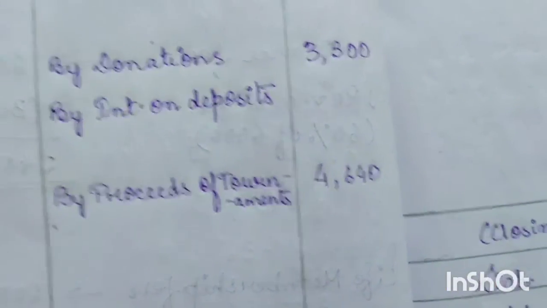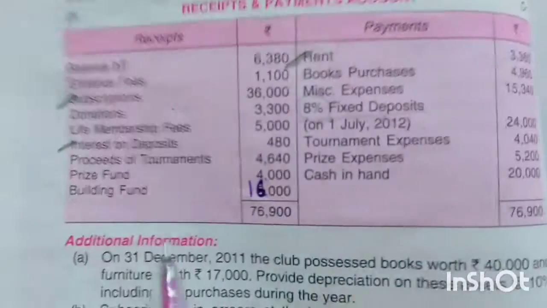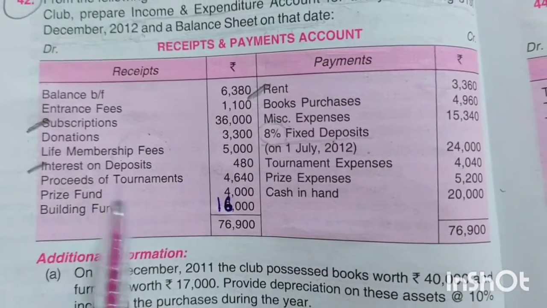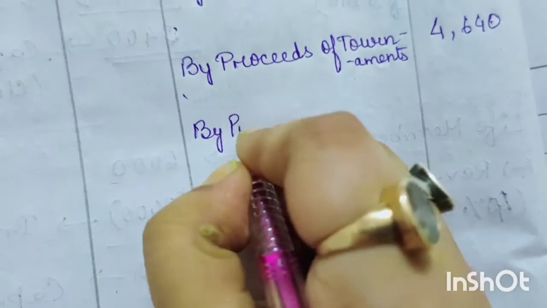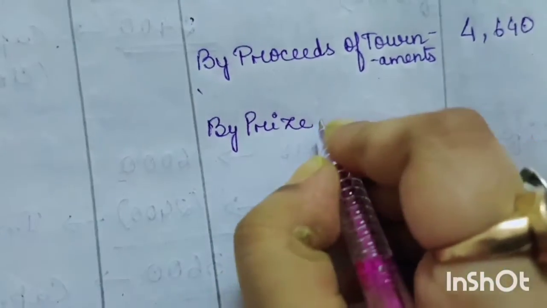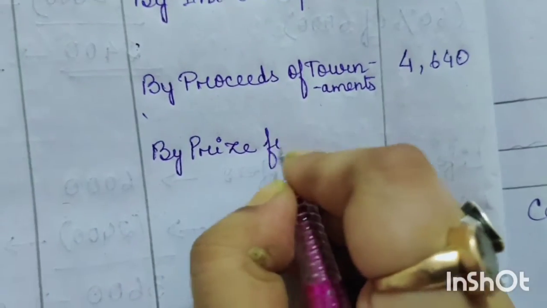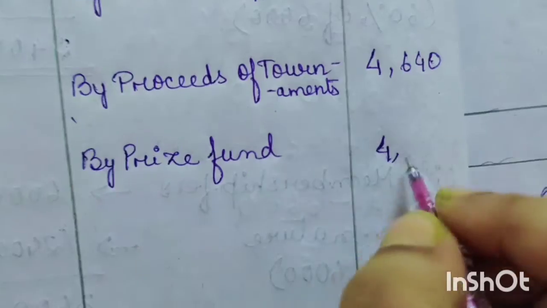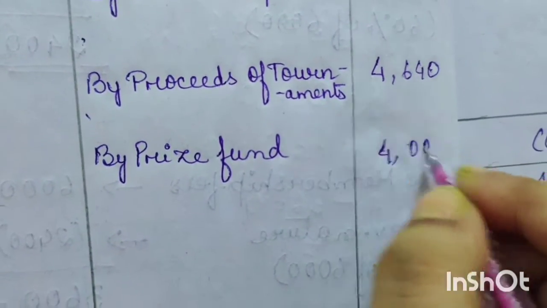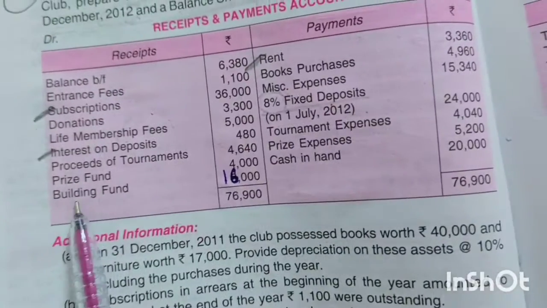Okay. Now next item, prize fund. Again, prize fund is also an income, so just write here, by prize fund, 4,000.